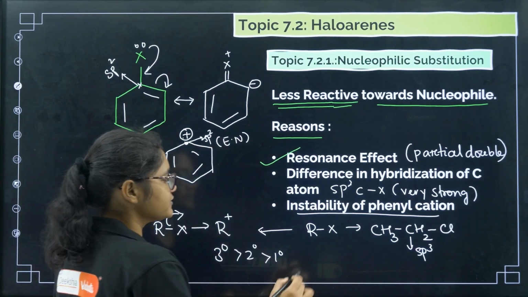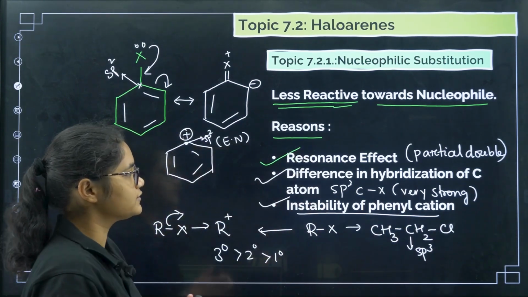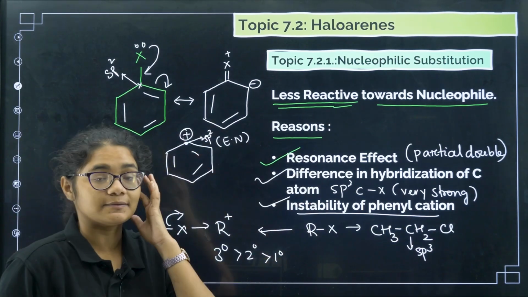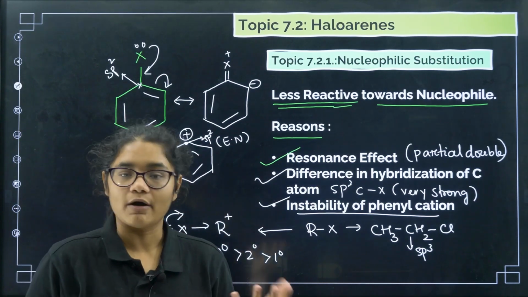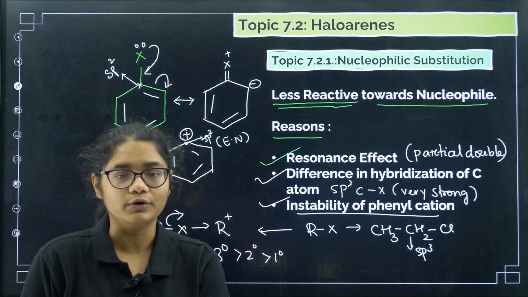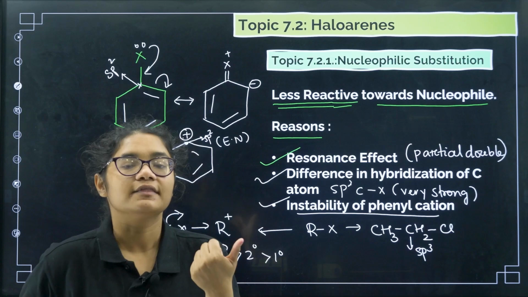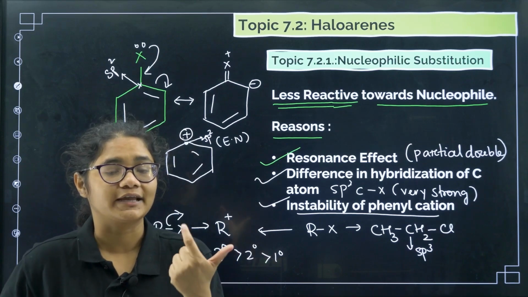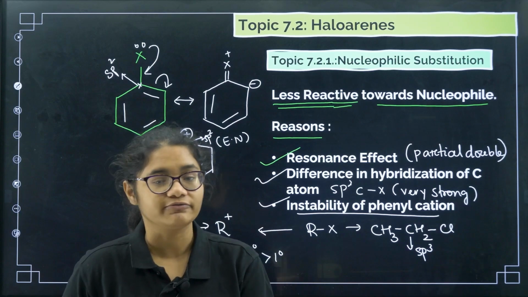Because of the instability of the phenyl carbocation, these are the three reasons why nucleophilic substitution reactions are not found easily in haloarenes. Haloarenes are less prone to nucleophilic reactions because of these factors: first the resonance effect, second the hybridization of the carbon, and third the instability of the phenyl cation.